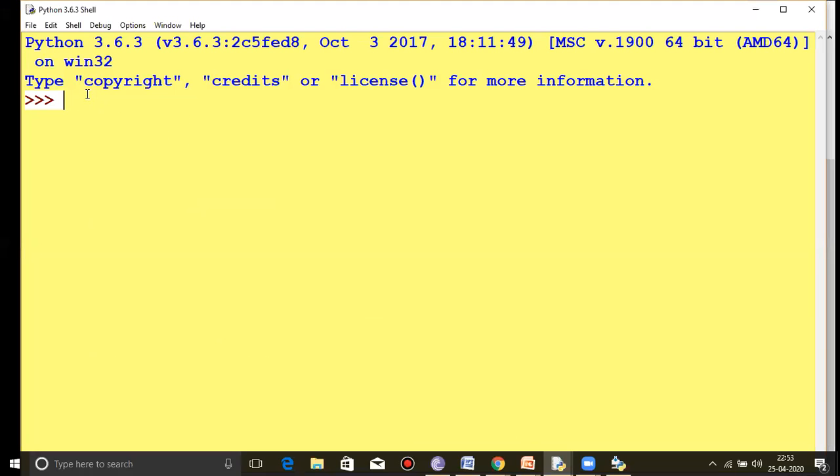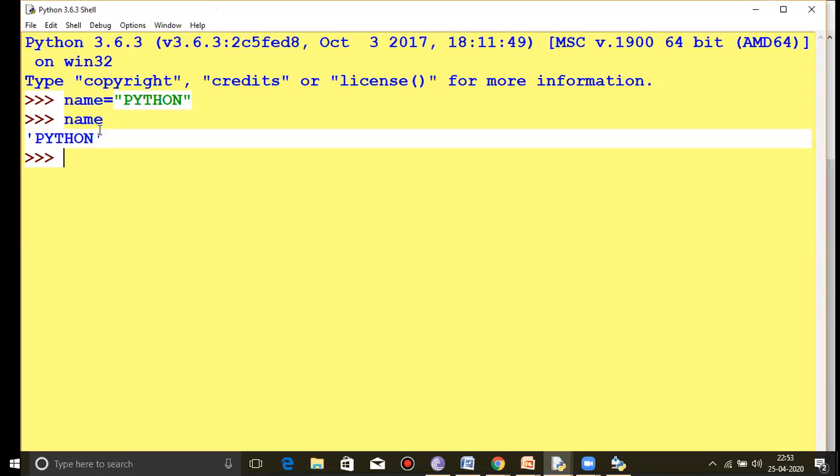See here, name equal Python I have written. If I write capital Name, it shows the error, which I have shown you previously. So name, name. No need to give a print command. Python will display it here.